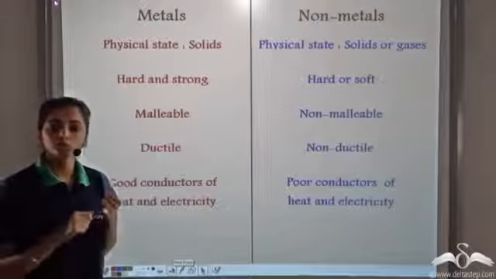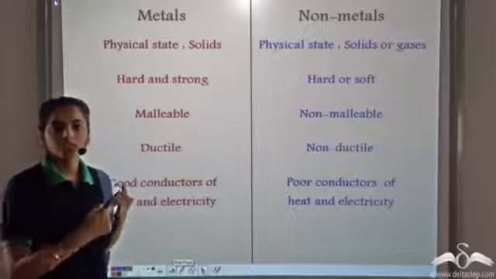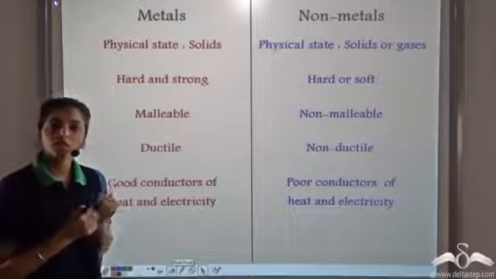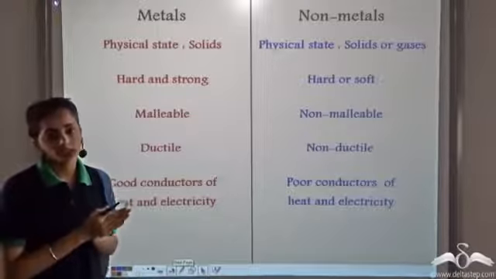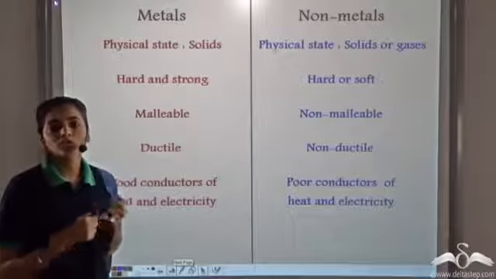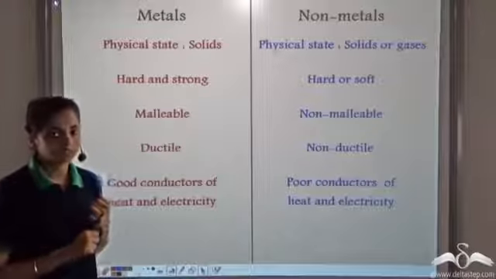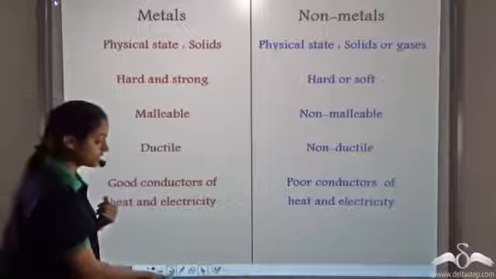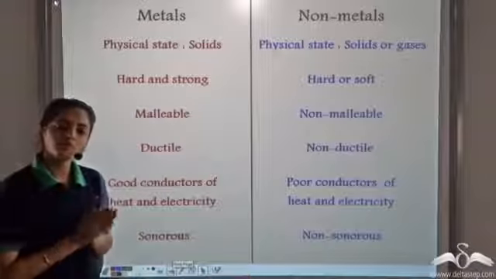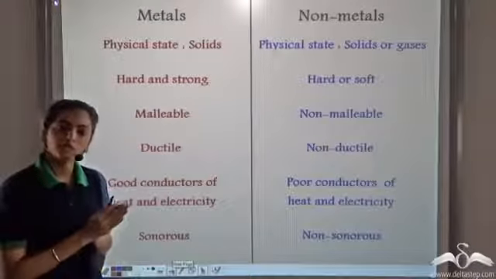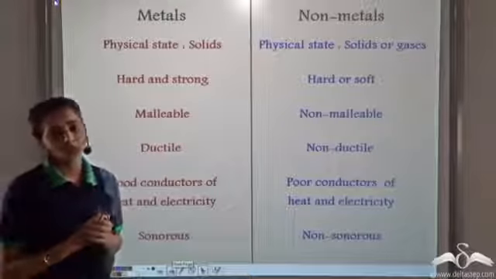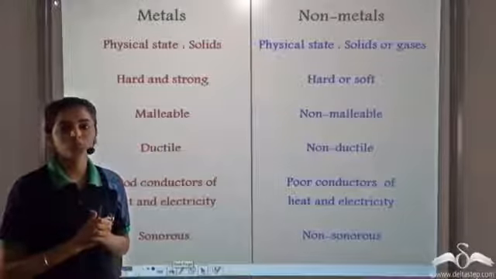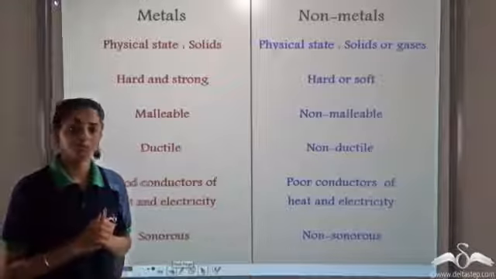Metals we use for making the utensils, for the electric cables. So metals are good conductors of heat and electricity. Non-metals are poor conductors of heat and electricity. And metals produce a peculiar prominent sound, so they are sonorous in nature, and non-metals are non-sonorous. So these are some of the physical properties of metals and non-metals.